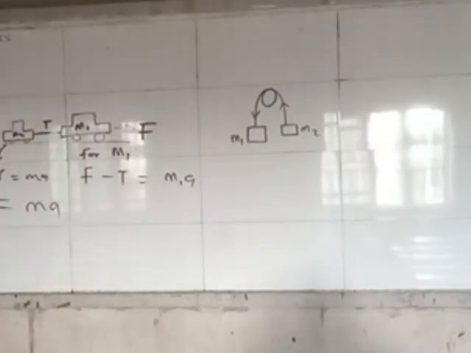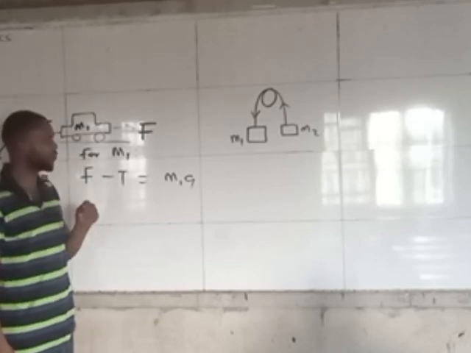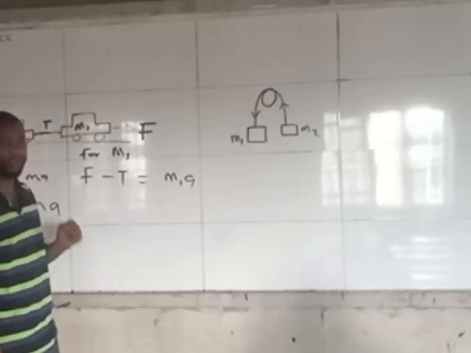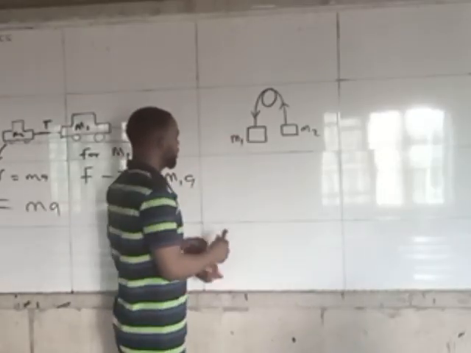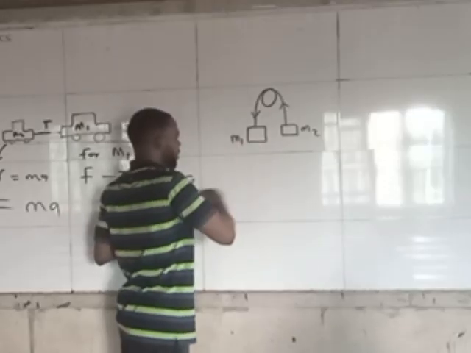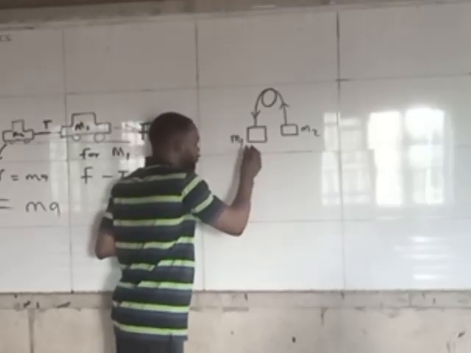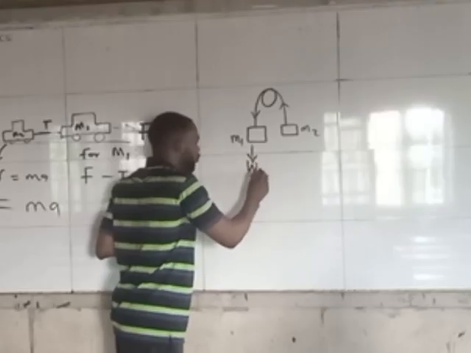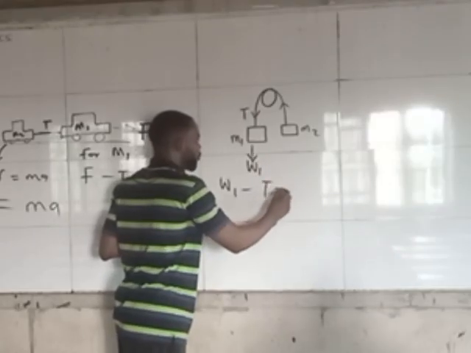The bigger body will tend to drag the smaller body. This will lead us to what we call lift questions. So if this is going to pull this down, the part that is coming down is always the heavier part. So the weight of this is what is coming down. So weight 1 minus the tension here equals MA.